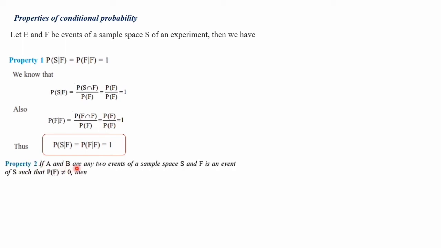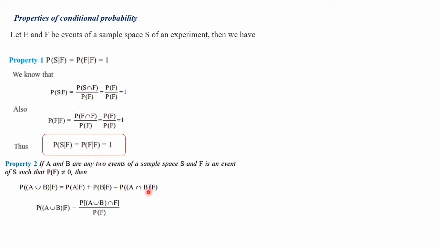Second property: if A and B are any two events of a sample space S and F is an event of S such that P of F not equal to 0, then P of A union B given F is equal to P of A given F plus P of B given F minus P of A intersection B given F. Once again, P of A union B given F is equal to P of A given F plus P of B given F minus P of A intersection B given F.